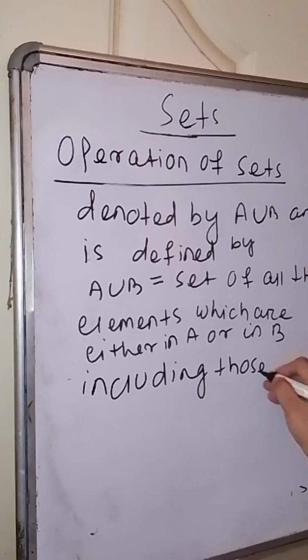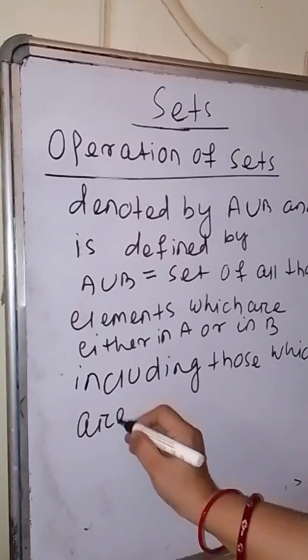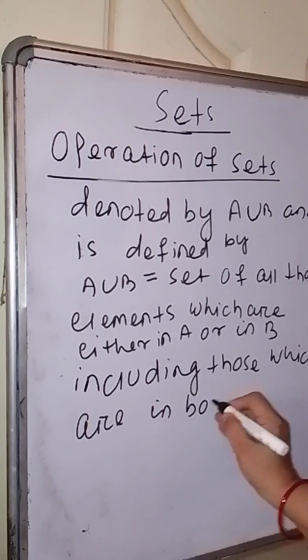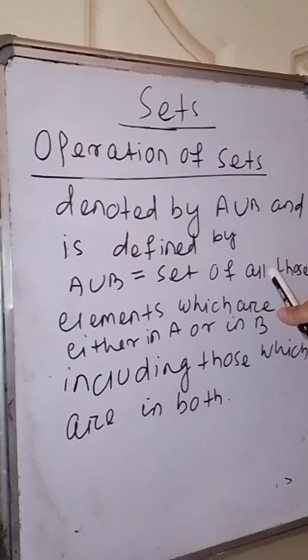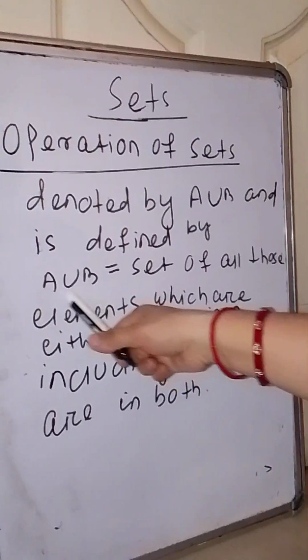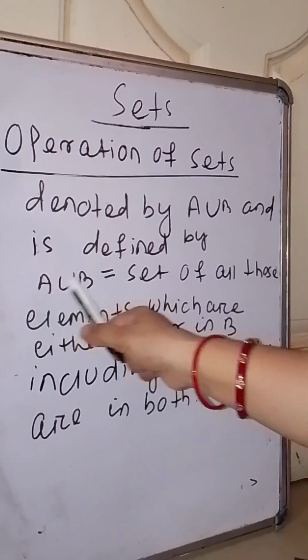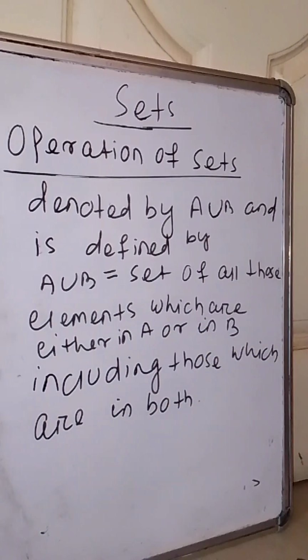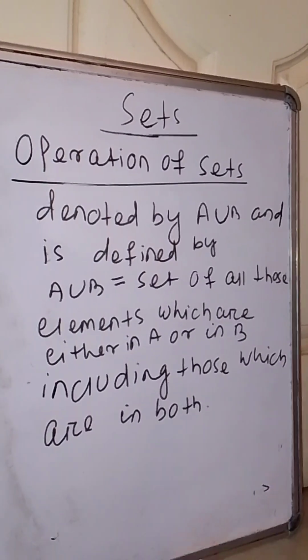So A union B is a set of elements which are either in A or in B, or the elements which are lying in both A and B. The elements which are repeated we will take only once.